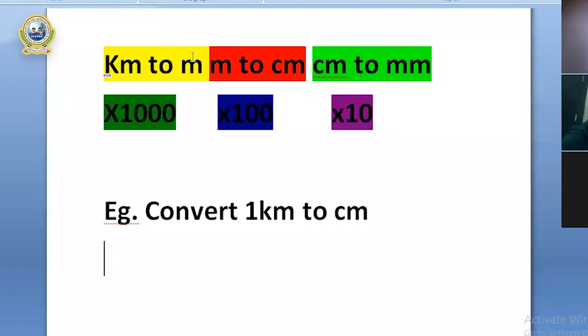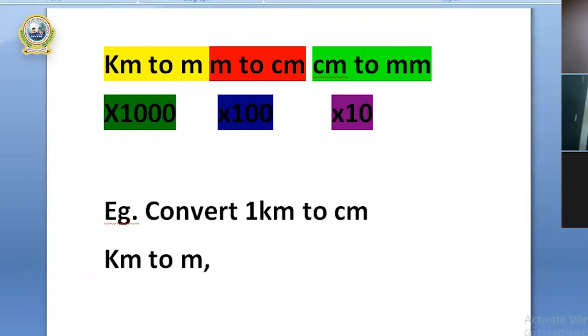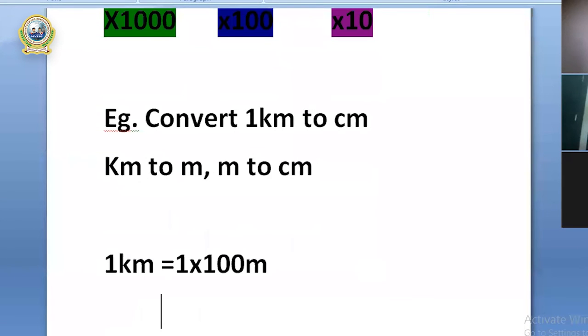Kilometer goes into meter first of all, and again meter to centimeter. You'll have to follow this pattern. First kilometer to meter and then meter to centimeter. See how to do it. 1 kilometer equals, let us first convert kilometer into meter. 1 times 1000 meter, so this becomes 1000 meter.